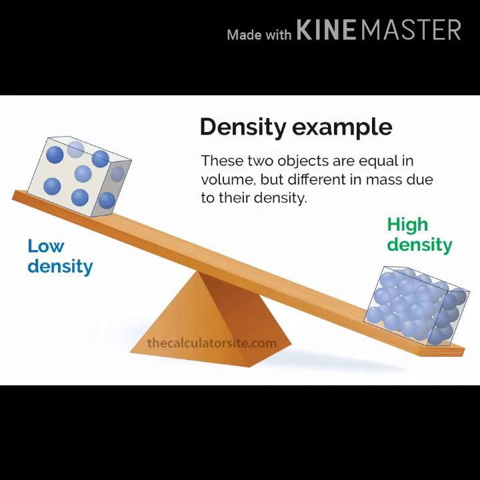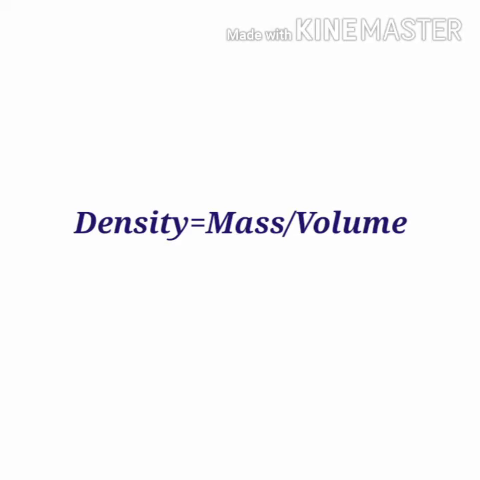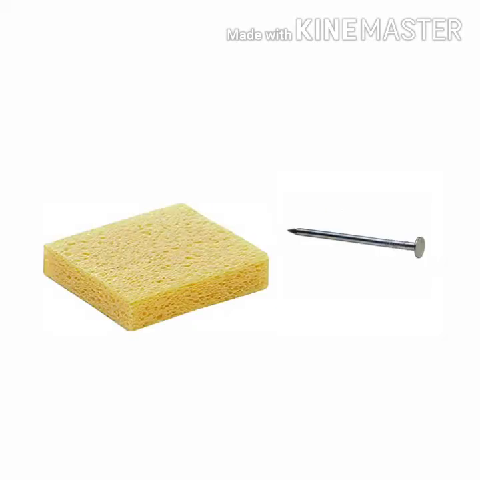What is density? Density is the mass per unit volume. You can take a small area of the iron and a small area of this sponge. Compare the particles present in these two things, iron and sponge.